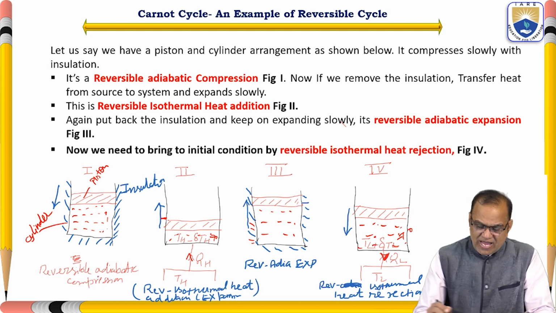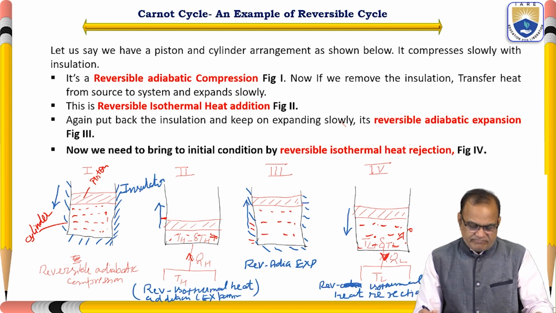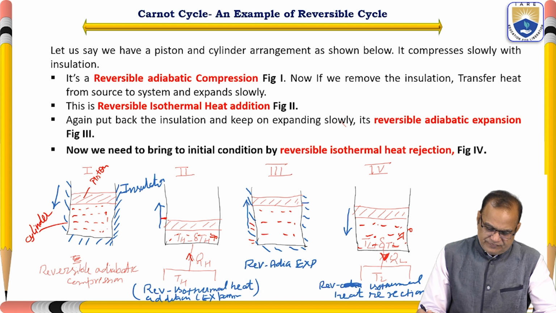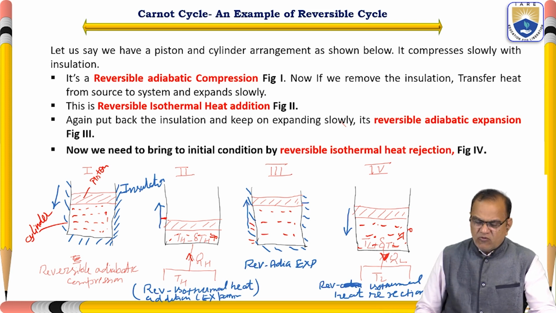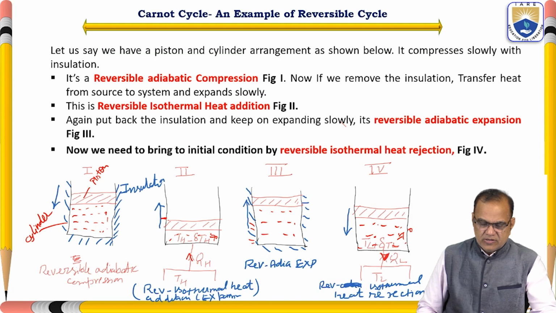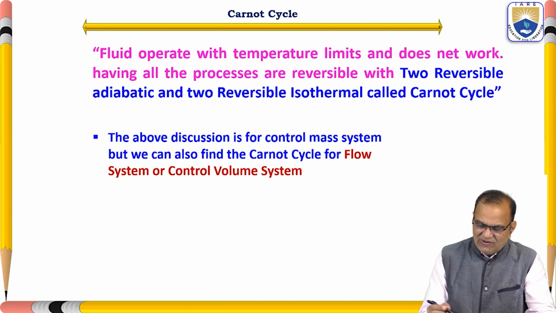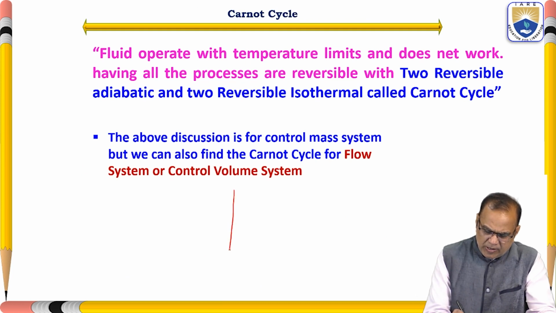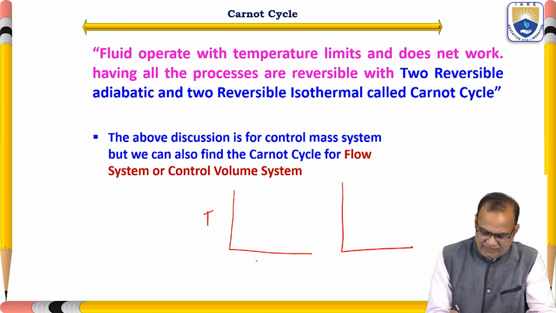Okay, so like this we will get this process. So this is your Carnot cycle. We have the 4 processes. If you want, I will draw the PV and the TS diagram. First I will draw the TS diagram.